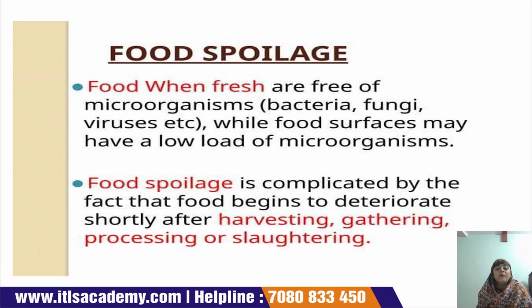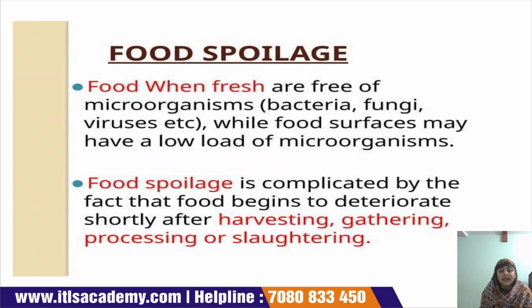Food spoilage means that suppose we have fresh food. Now in that fresh food, microorganisms grow, and due to that growth the food becomes unfit for consumption. Then it is considered food spoilage.